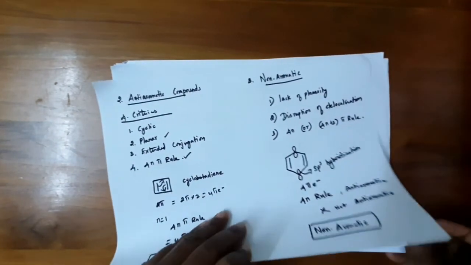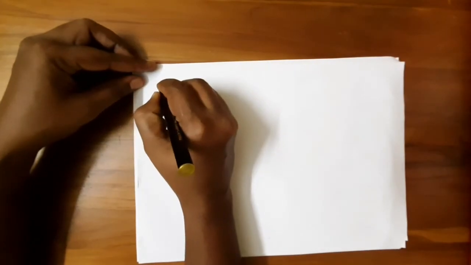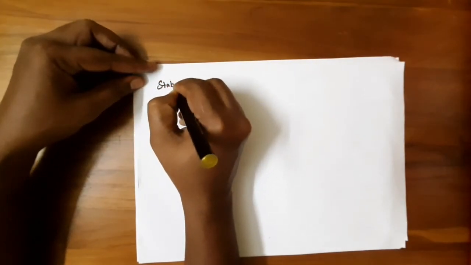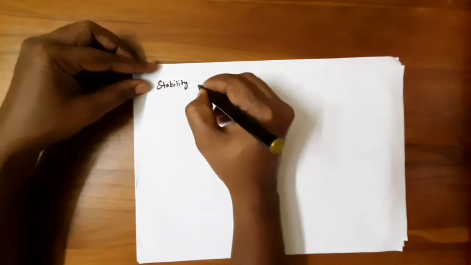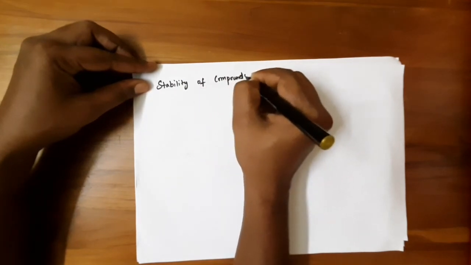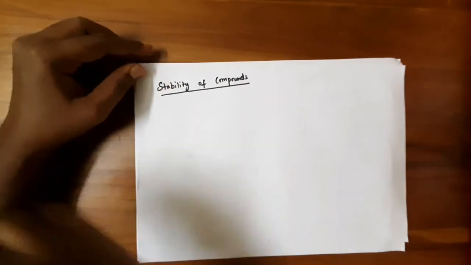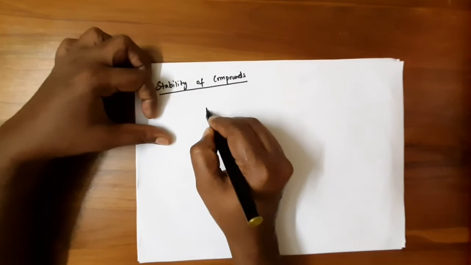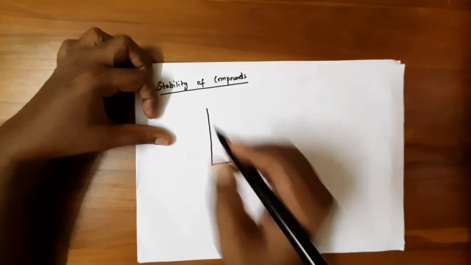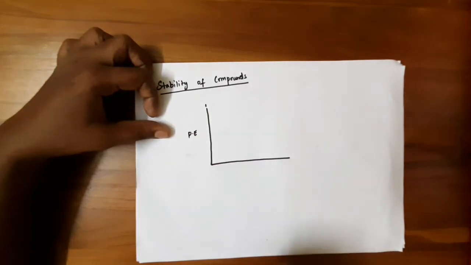Next, see the stability of these compounds. To study the stability of these compounds, we have to use the energy level diagram, the potential energy diagram.